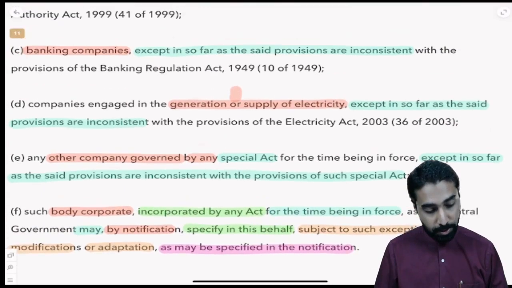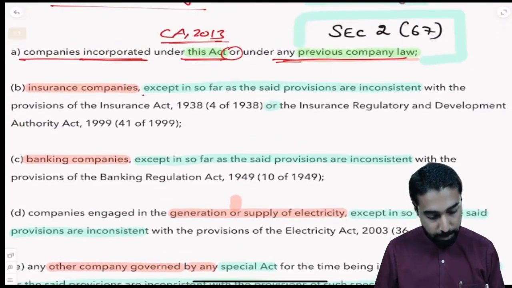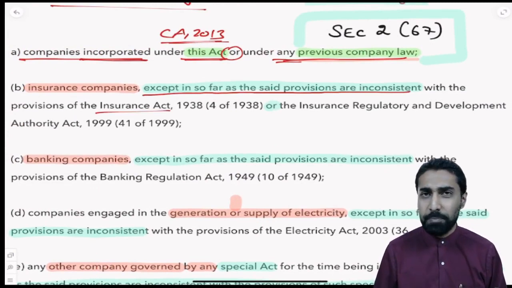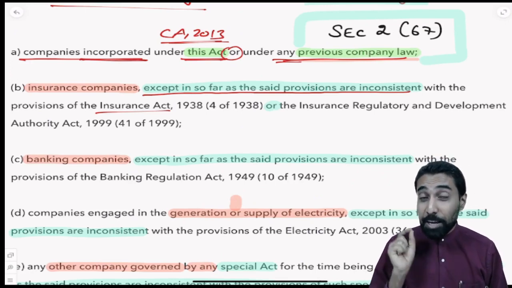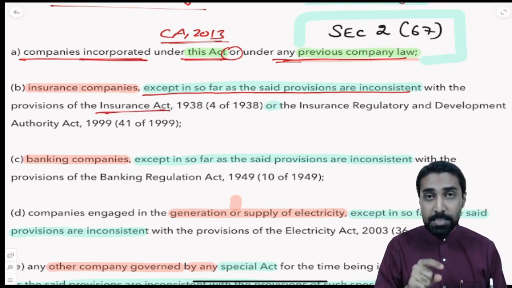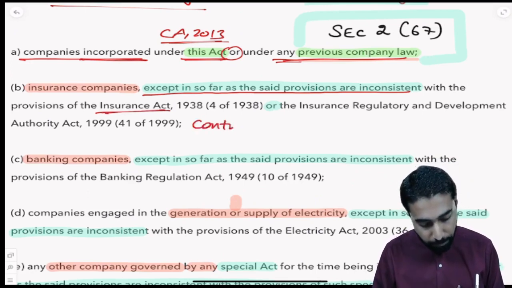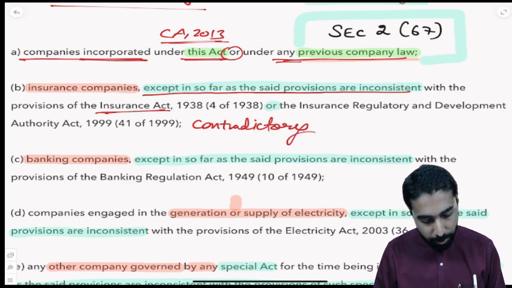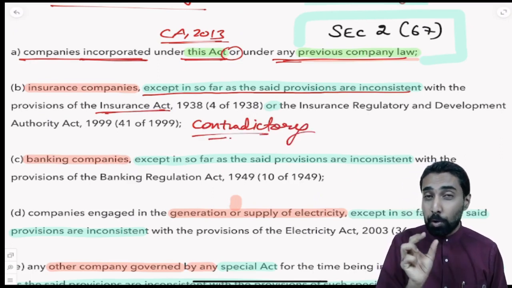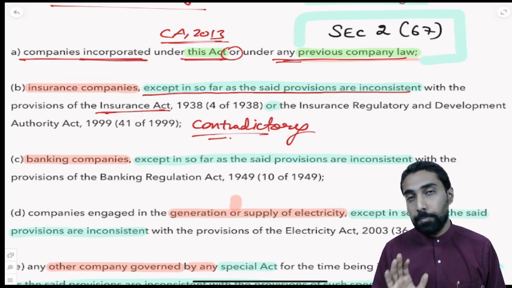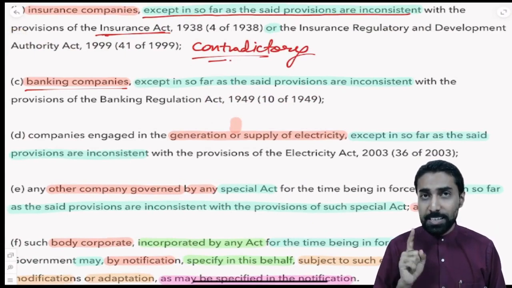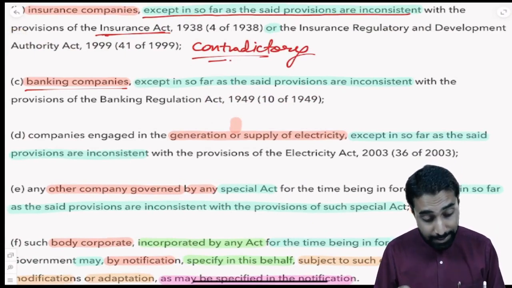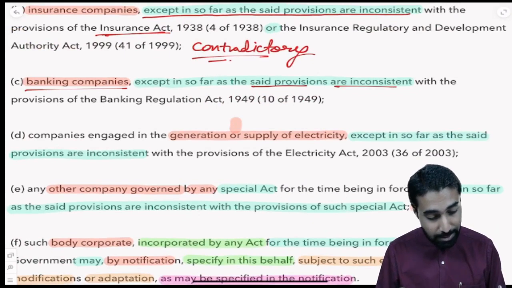Okay. So as you can see, insurance companies, except in so far as the provisions are inconsistent with the Insurance Act. So what does this mean? It means Companies Act 2013 applies to insurance companies, but if there are any provisions in the Insurance Act which are contradictory to Companies Act 2013, then those provisions of the Companies Act will not apply to those insurance companies. Then banking companies, this is the easiest example. So Companies Act applies to banking companies, correct, except in so far as the said provisions are inconsistent with the Banking Regulation Act.